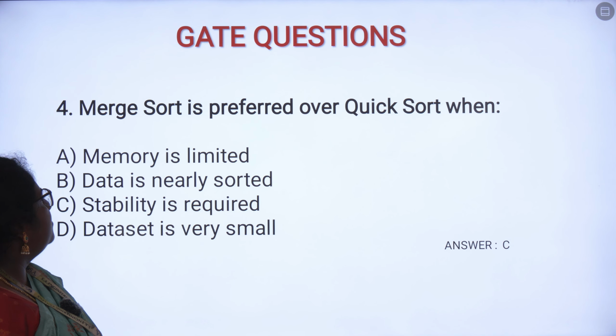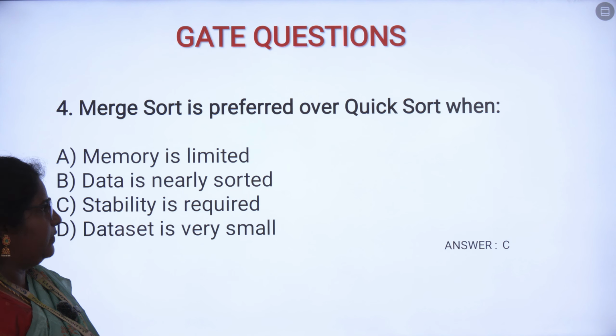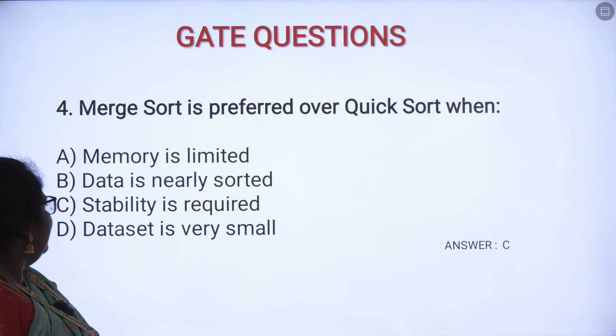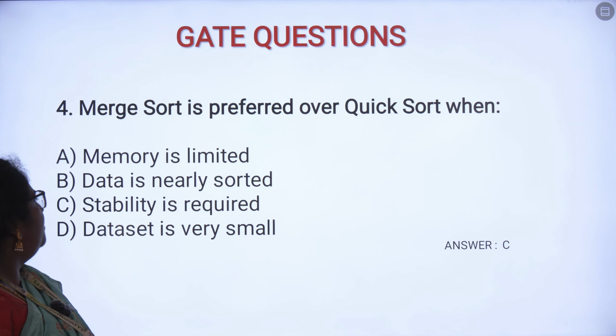So the fourth one is, merge sort is preferred over quicksort when? So when will merge sort be preferred over quicksort? The first option is memory is limited. Second option is data is merely sorted. Third option is stability is required. And fourth option is data set is very small. So here the answer is stability is required.